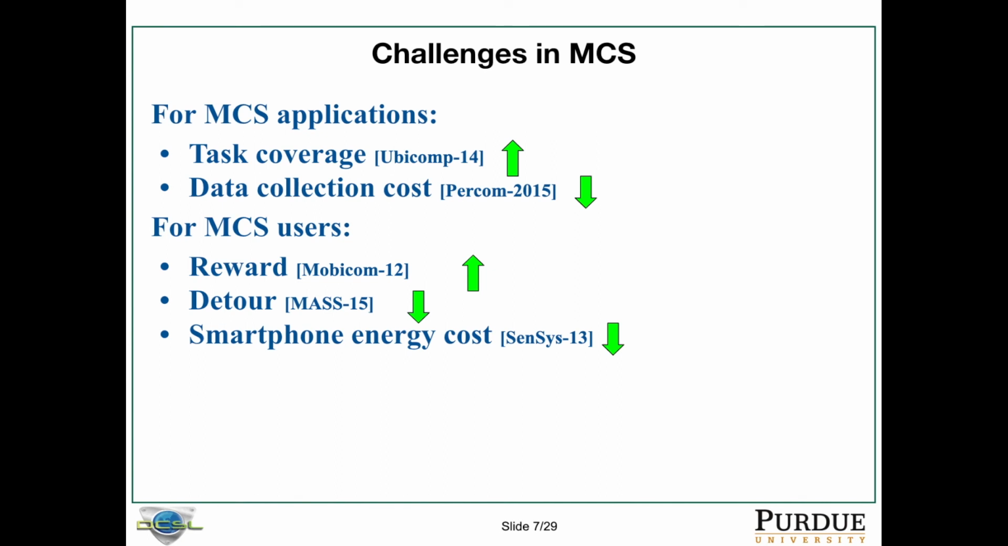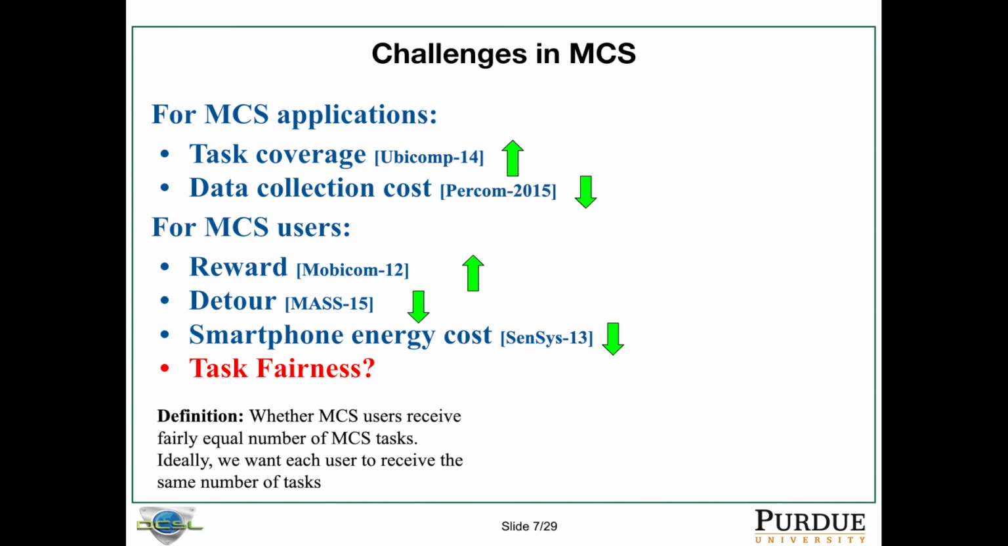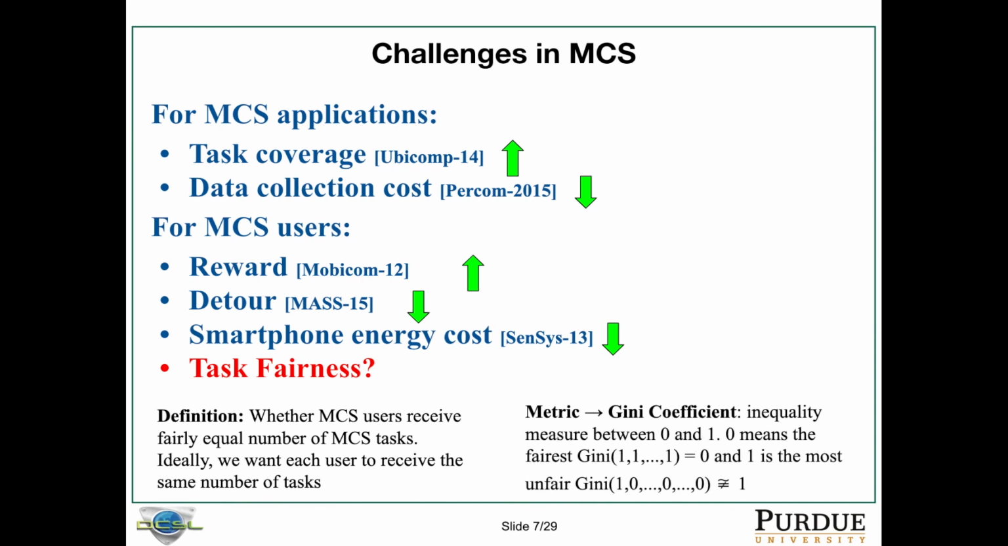their smartphone battery. But what about task fairness? First, let me define it. So, task fairness refers to whether MCS users receive a fairly equal number of MCS tasks. Ideally, we want these users to receive the same amount of tasks. We use the Gini coefficient to measure task fairness, and the Gini coefficient lies between 0 and 1. 0 means the fairest distribution of the data, and 1 is the most unfair case.